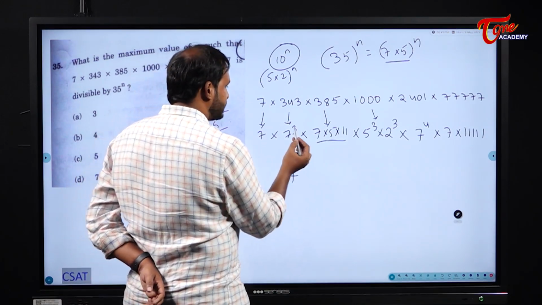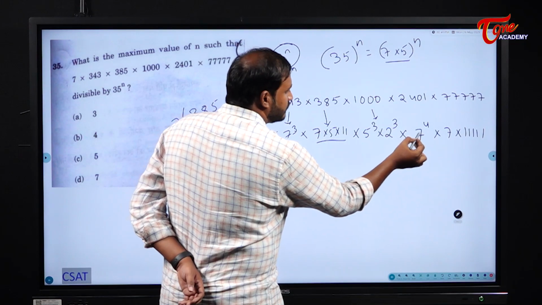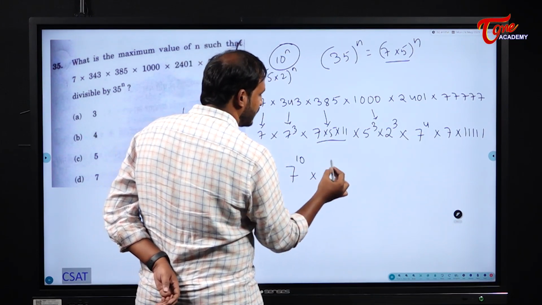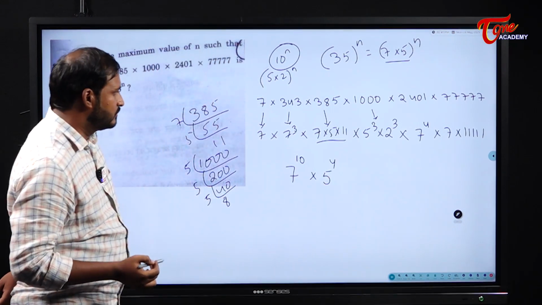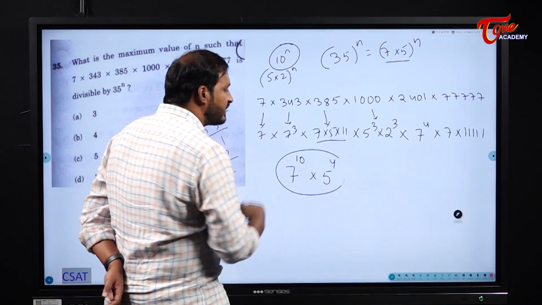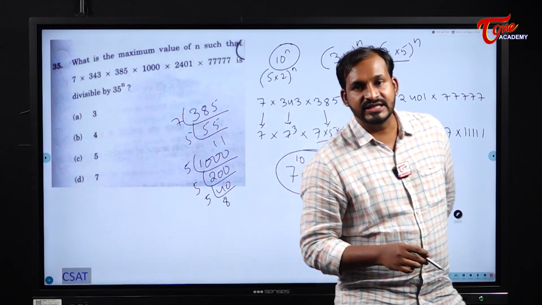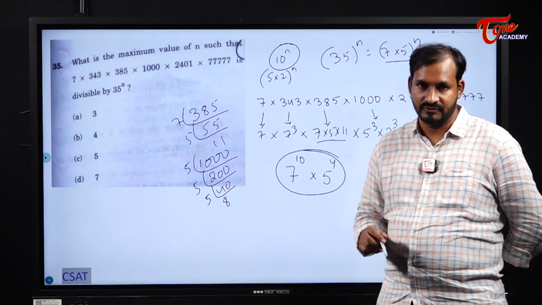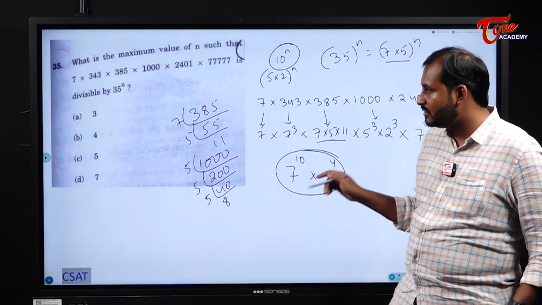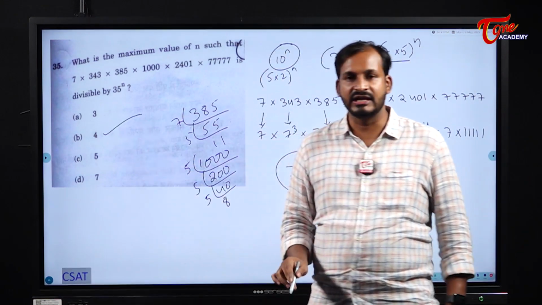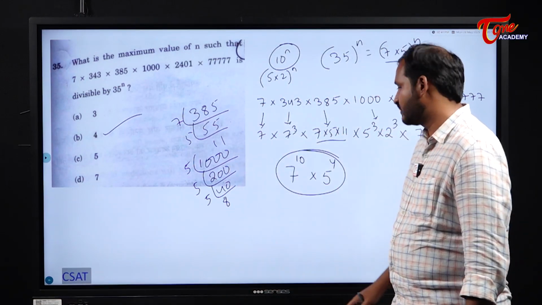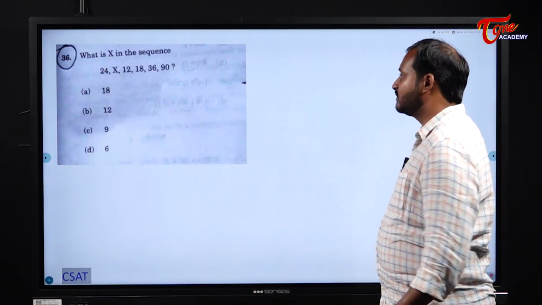7 power: 1 plus 3 plus 1 plus 4 is 9, plus the 1 from 385 makes 10. When it comes to 5 power, 1 plus 3, what does it become? 4. Right? Do you have any other choice? No. So how many pairs of 7 and 5 can I make here? I can make just 4 pairs of 7 and 5. Why? Because I have 7 tens, which is of no use, and I have just 5 fours. So how many pairs can I make? 4. So for 35 power n, the n value I can take as 4. Understood? Similar to number of zeros but a little bit different.